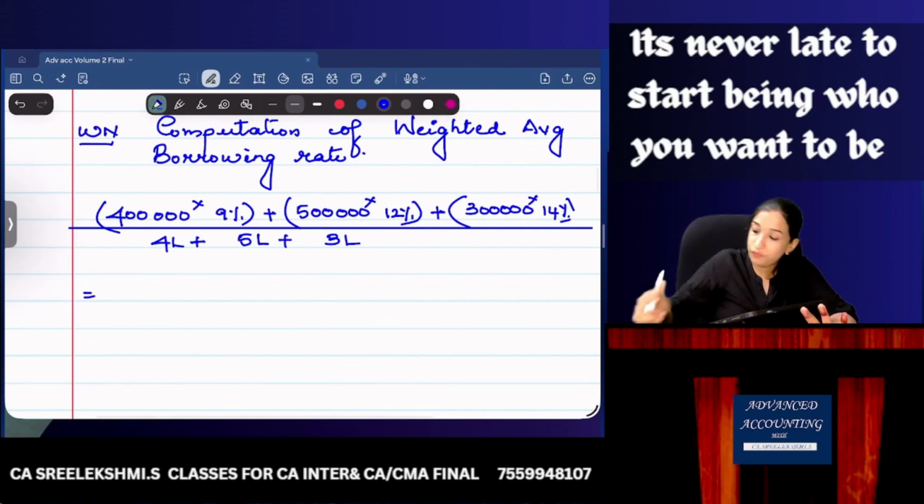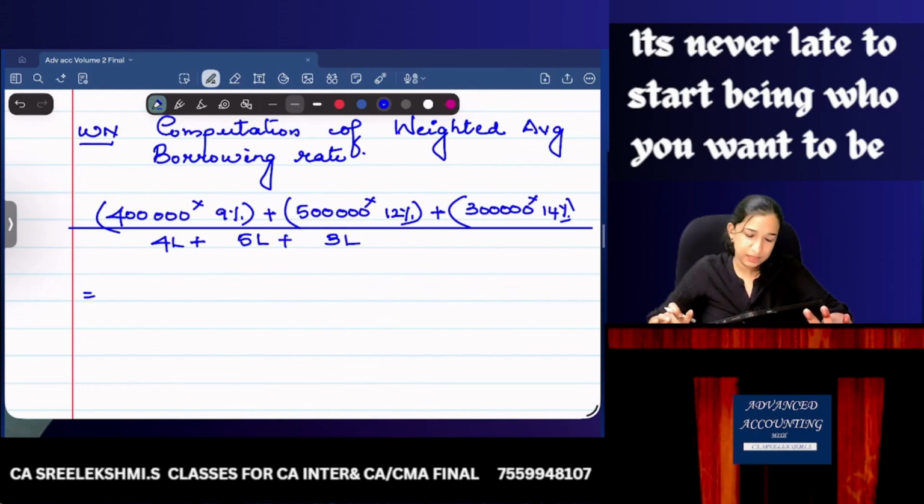So, 4 lakhs into 9% plus 5 lakhs into 12% plus 3 lakhs into 14%, divided by 12 lakhs.